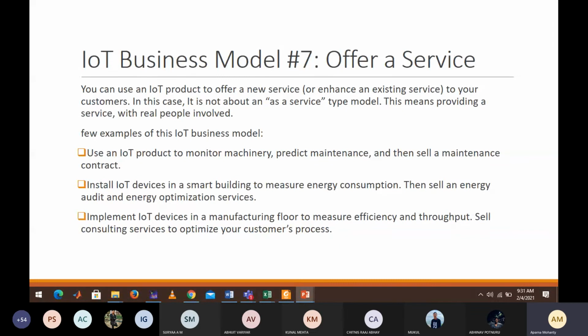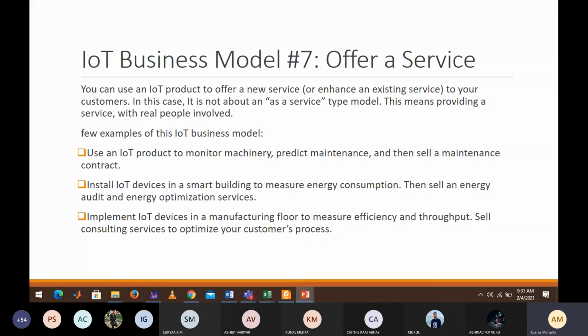The IoT product can monitor the machinery in your factory and predict the maintenance, just like the tractor health we studied. All those can be done using your IoT product. So this is the final, seventh model, related to your IoT.